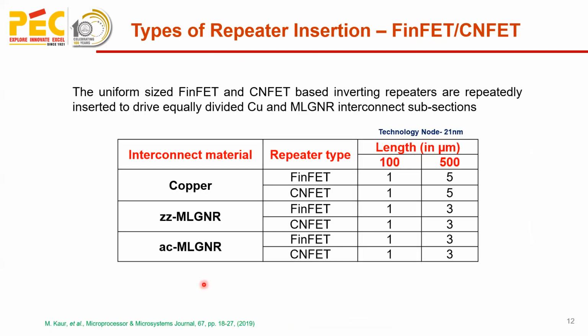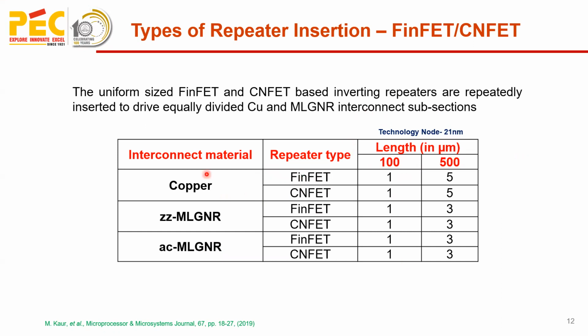So here, the analysis is done for 3 types of materials: copper, zigzag, and armchair MLGNR, using FinFET and CNFET based repeaters for local and intermediate level interconnects at 21 nanometer technology node.